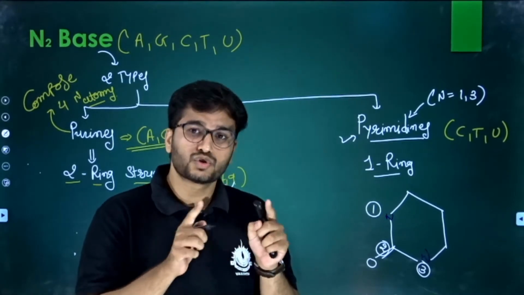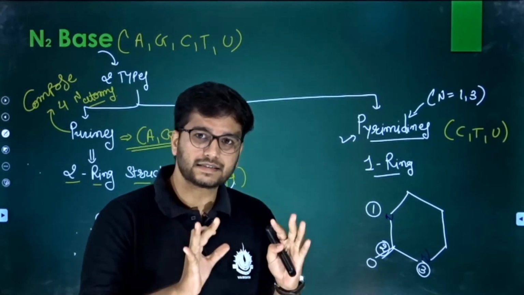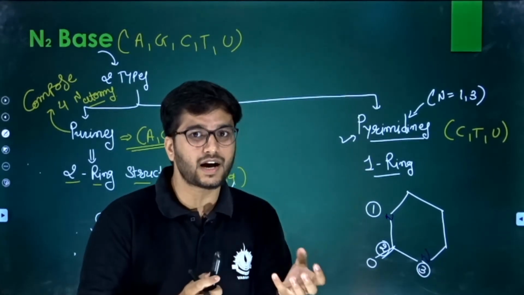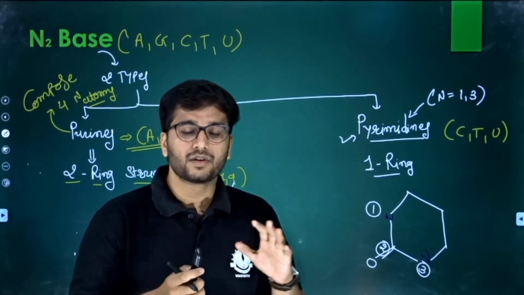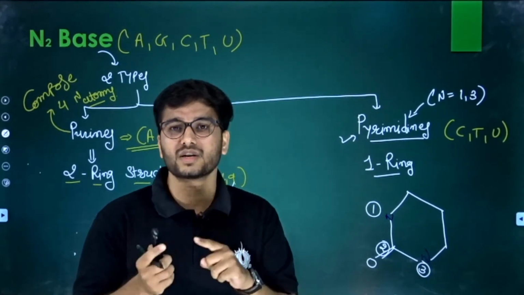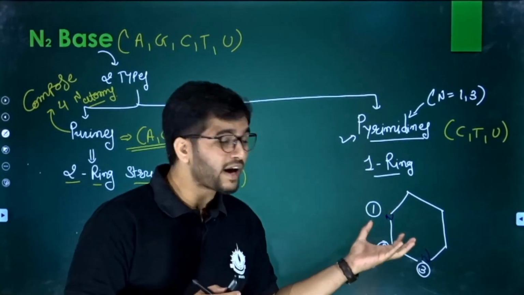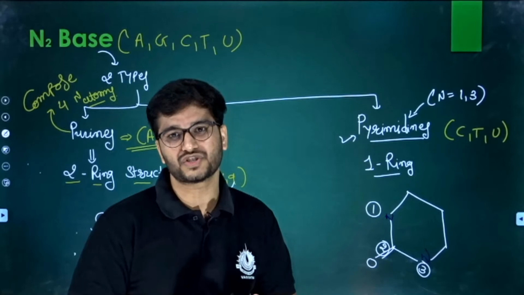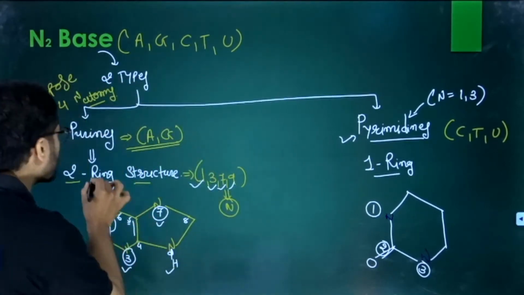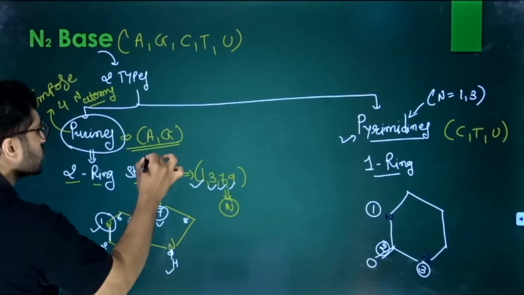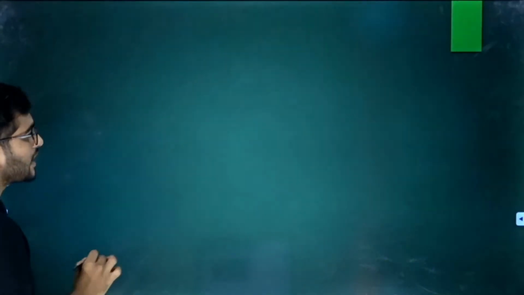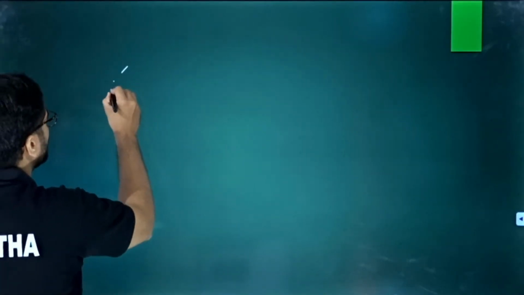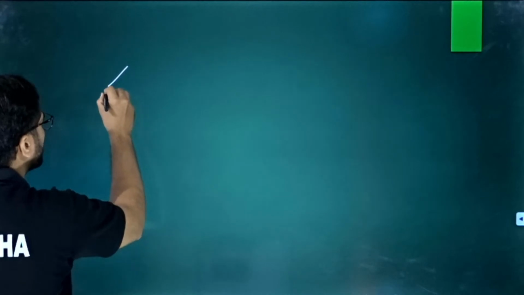Now we have 2 types of ring. Now we understand fully how these rings are made, right? But one more thing we have to be concerned about is where the component should be placed by which we can differentiate them, because under purine we have 2, adenine as well as guanine, and under pyrimidine we have 3: cytosine, thymine and uracil. So let's quickly draw a figure.